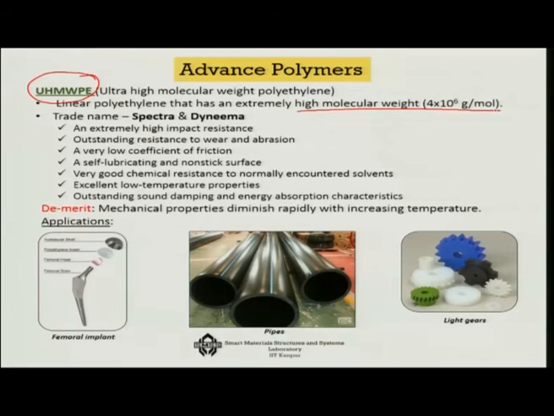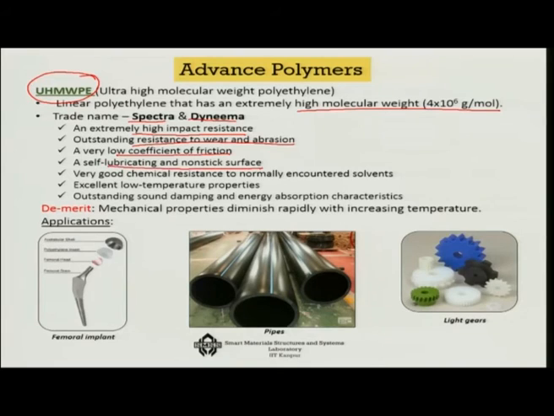Okay. What is the significance of high molecular weight? That means each polymer chain itself is so long that it gives you a high melting point, high mechanical strength, and a high modulus of elasticity, etc. There are two trade names of it, one is Spectra, another is Dyneema, and both of them have extremely high impact resistance, high resistance to wear and abrasion, very low coefficient of friction.